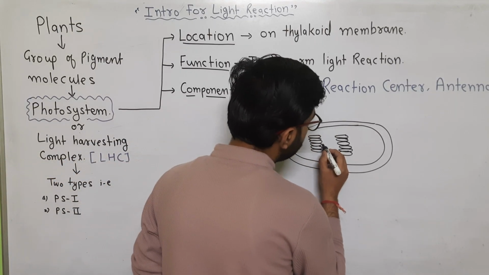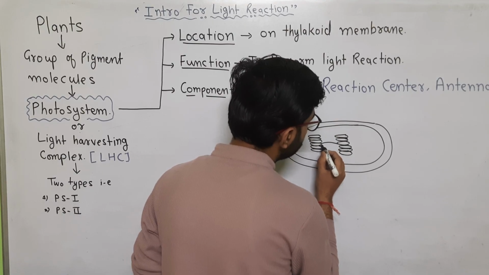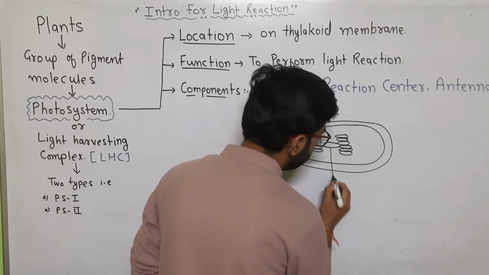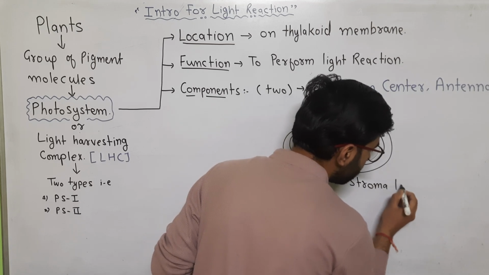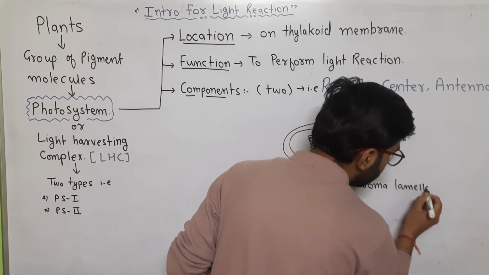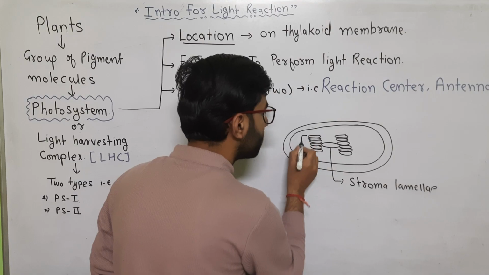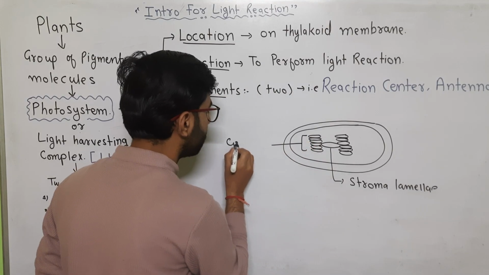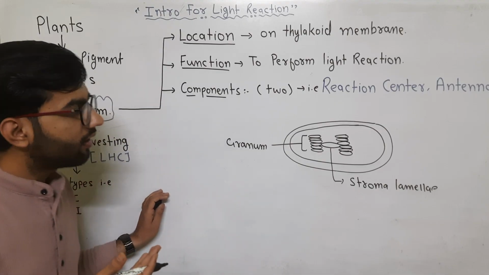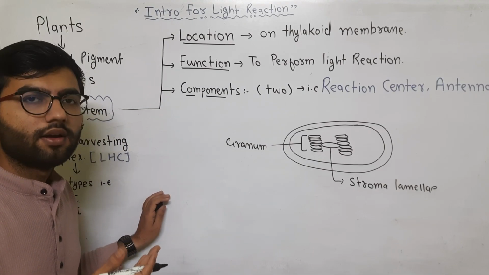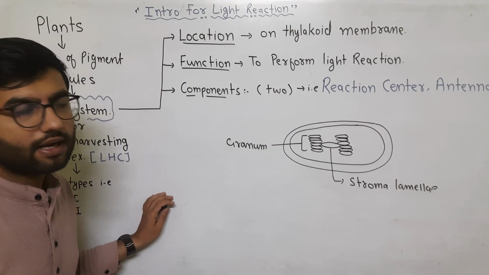Two grana are connected to one another through a bridge-like structure known as the stroma lamellae. The whole stacked structure is known as a granum. The term granum is used when singular. If more than one granum is present, it is called grana, the plural term.